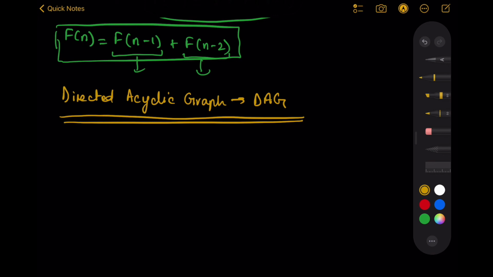If it cannot be modeled as a DAG right away, we have to try to somehow model it as an acyclic graph. Now I won't be explaining what a directed acyclic graph is right now, because that would be a lot of information overload and we'd be jumping ahead. I'll keep this point noted, and when we are doing graphs, I'll explain in the introduction video what a directed acyclic graph is.